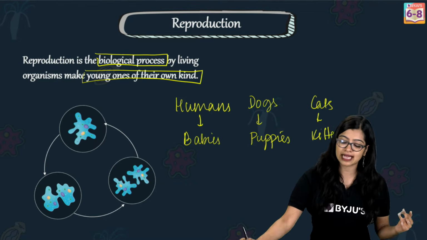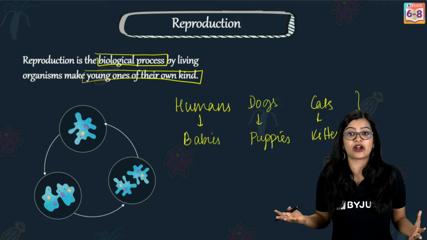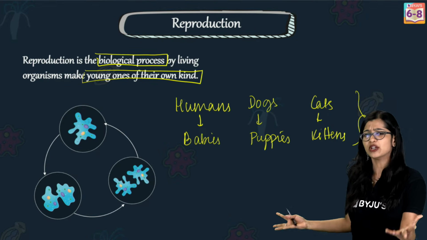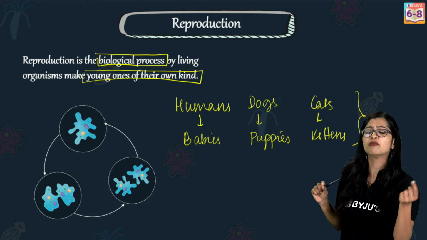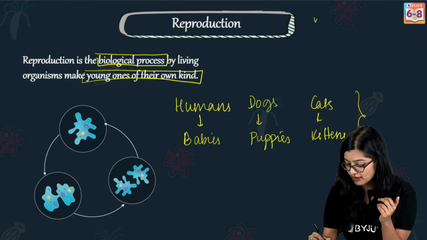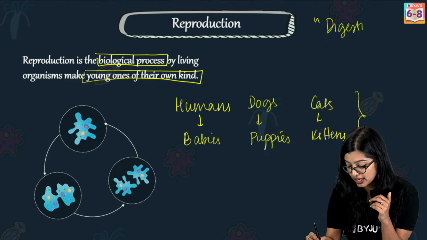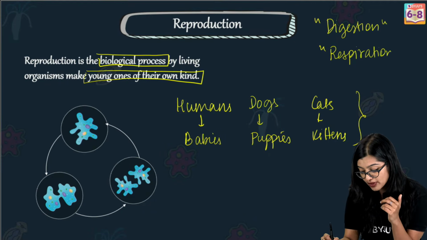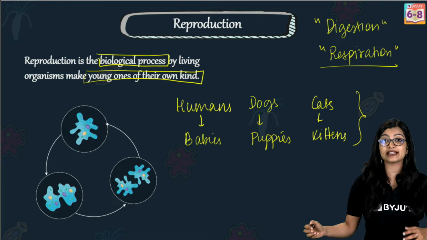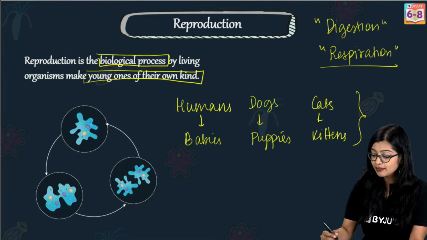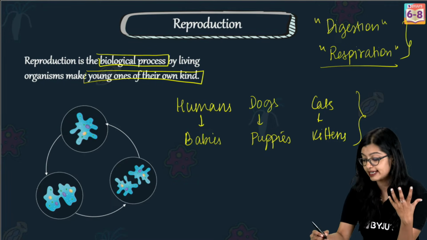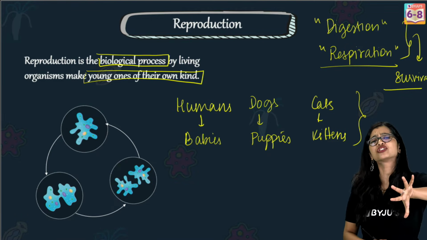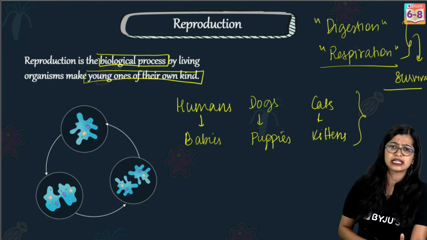Now, why are living organisms carrying out reproduction? Does it mean that if reproduction does not happen, living organisms cannot survive? Because there are certain processes in our body which are very necessary. For example, if I talk about the process of digestion, or the process of respiration by which we get energy, if these processes do not take place, it will be very difficult for us. Which is why these processes are necessary for survival. But is reproduction necessary for survival? That is something we need to think about.